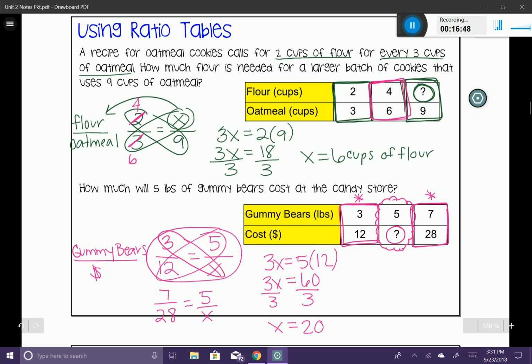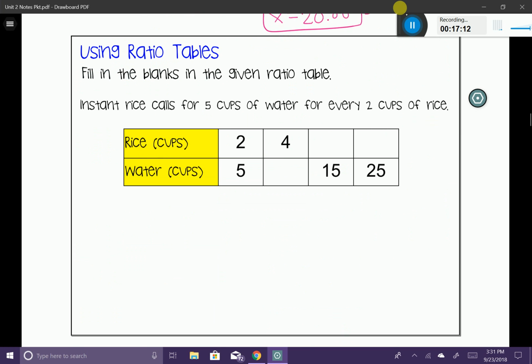All right, 20 what? You can see that the x, I know it's getting a little sloppy here, but the x is in the denominator, which corresponds to money. So this means $20 is my answer. And that's going to replace the question mark. So that's just another way to look at ratios. Sometimes they're given to you in this thing called a ratio table, but you're essentially doing the same thing. All right, let's look at one more example.